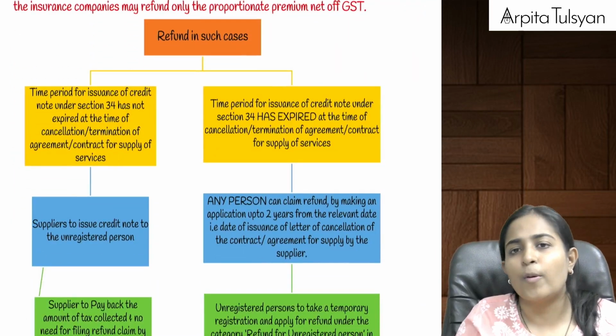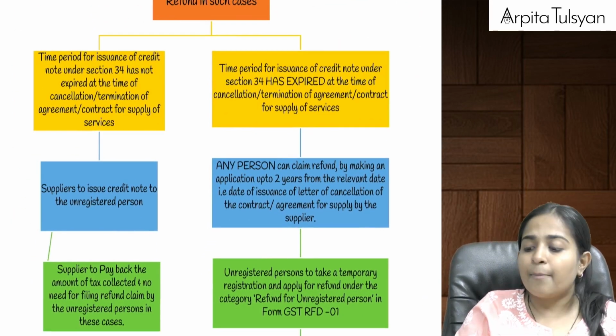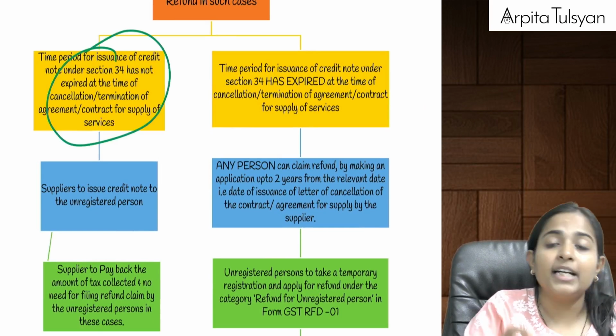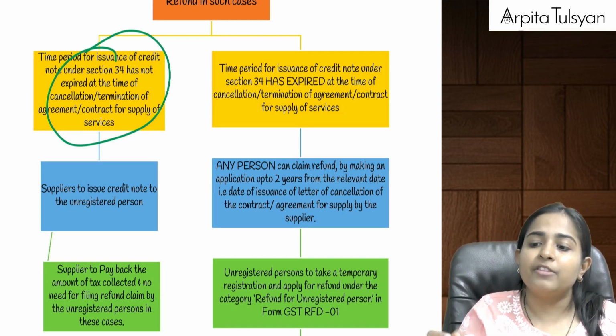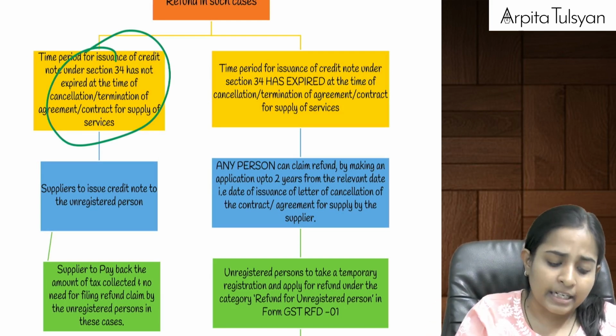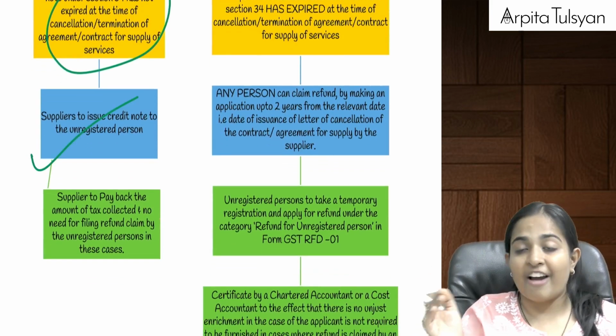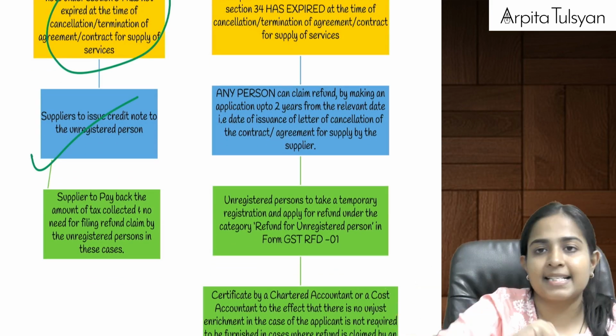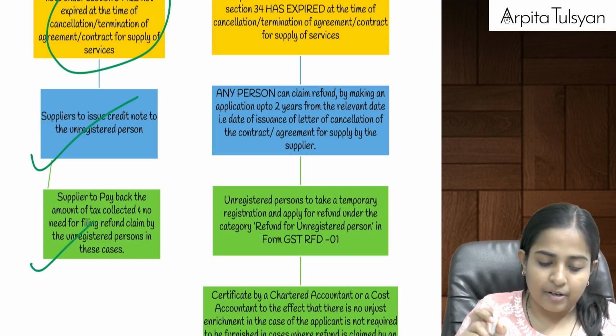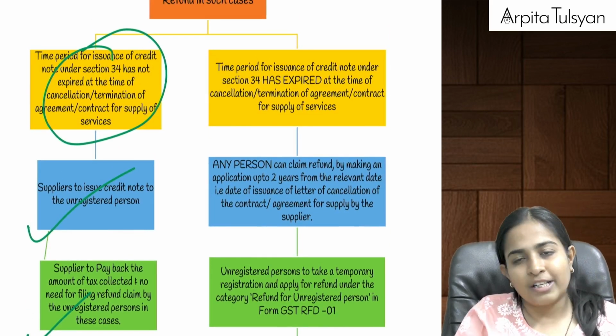Now, there are two possibilities in such cases. Suppose the time limit for issuing the credit note is still left, meaning the builder can still issue me the credit note, then I will take the credit note from the builder, where he can give me the refund value amount as refund, plus the taxes also. In that case, no need to go for the refund application.